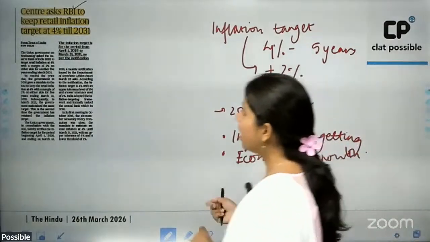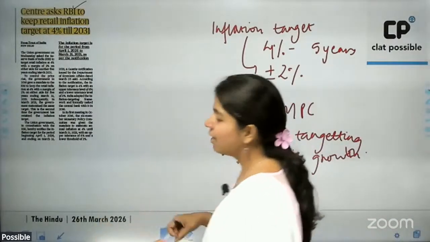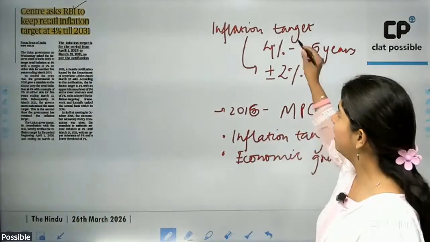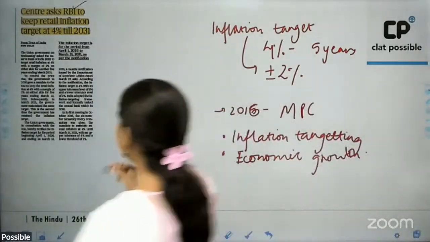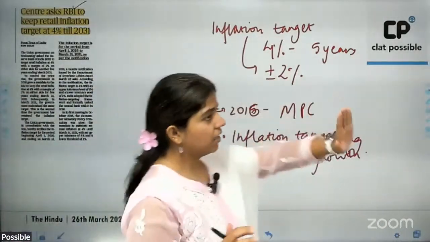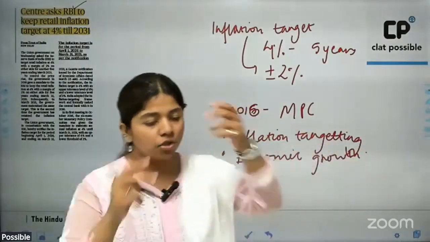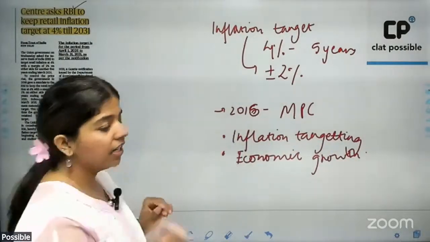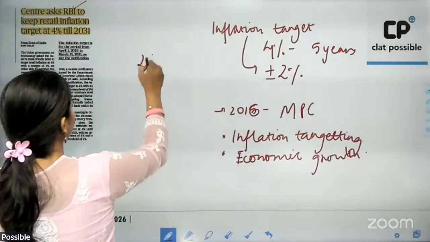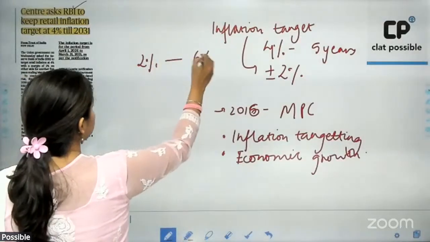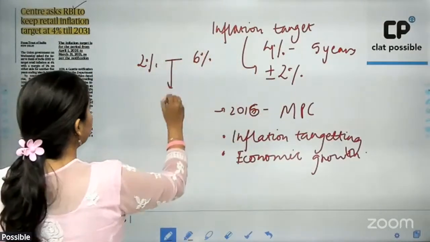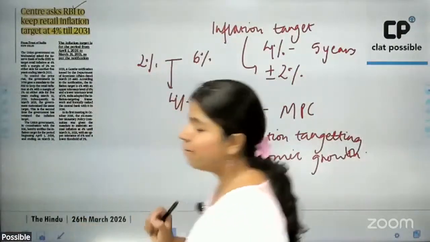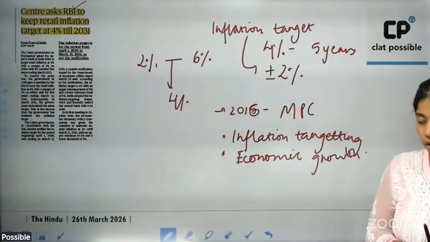So it has two basic targets: to undertake inflation targeting, and to foster economic growth in the country. In 2016, the government had kept an inflation target of 4% plus minus 2%, meaning that the Reserve Bank of India and the government together have to maintain an inflation rate between 2% on the lower end and 6% on the higher end, and the ideal case was supposed to be 4% inflation.